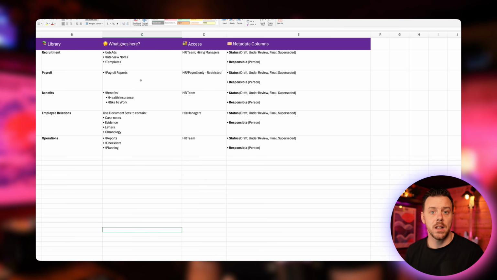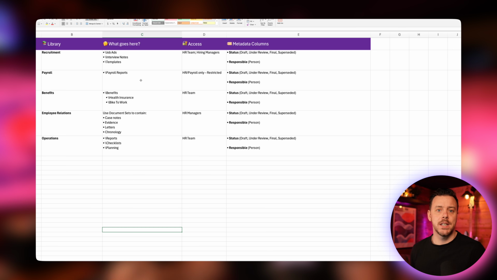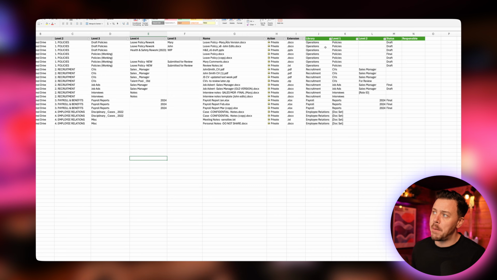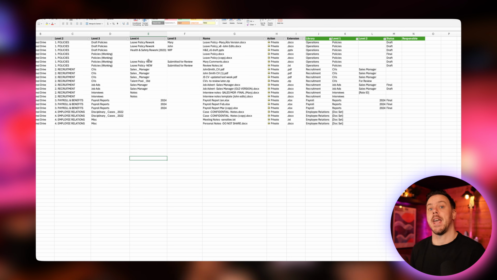So again, when you settle on a structure that you feel matches your content, you're ready to take that private content into its own tab. Again, map out your libraries, or level 1, level 2, which would be your folders. You're going to map out your structures and also your metadata. And then you can assign the relevant values to the content, which again is going to help you in migration. All this is a bit of work, but it's a one and done type of thing. We get through it once, then we're in SharePoint, and then we maintain that going forward and leave all the mess behind. That's the theory anyway.